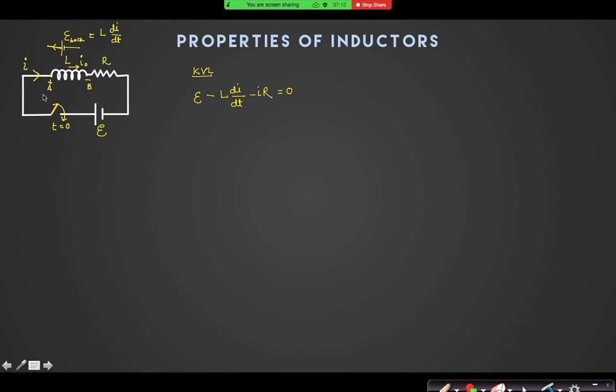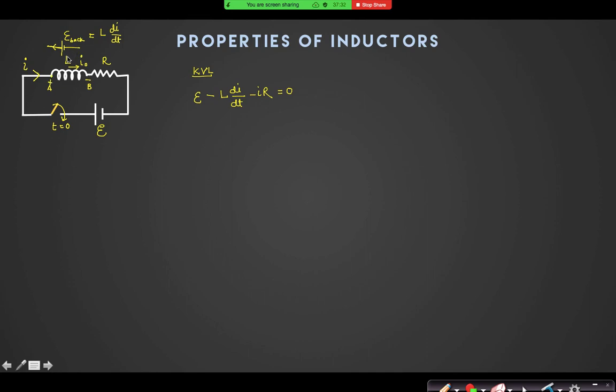Starting from here, E minus, why am I moving from positive to negative, minus L di by dt minus IR equal to 0. Right? This is a simple KVL equation. Can you see the KVL equation? I have started from here and I have moved from A to B.